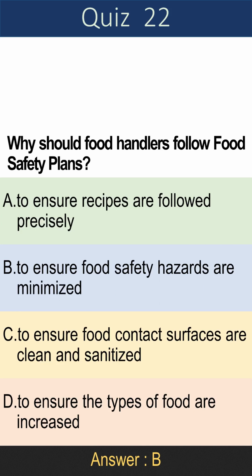Question 22. Why should food handlers follow food safety plans? A. To ensure recipes are followed precisely. B. To ensure food safety hazards are minimized. C. To ensure food contact surfaces are clean and sanitized. D. To ensure the types of food are increased. Answer is B. To ensure food safety hazards are minimized.